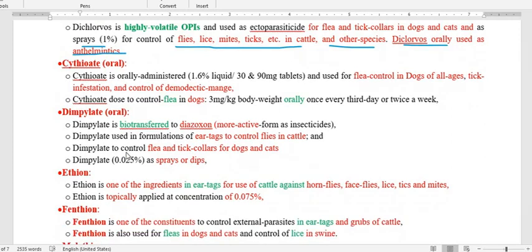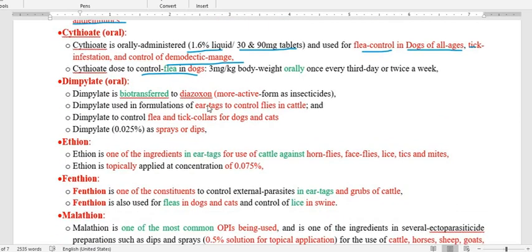Cythioate is available at 1.6% as a liquid, and also as a 30 to 90 mg tablet, which we use to control fleas and ticks, the ectoparasites in dogs of all ages. It is not for demodectic mange. The dose of cythioate for fleas in dogs is 3 mg per kg body weight orally. The next drug is